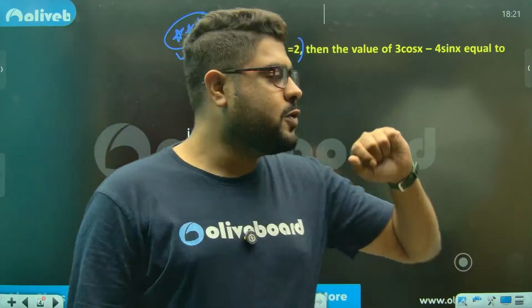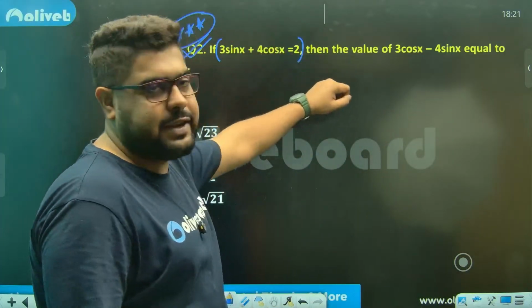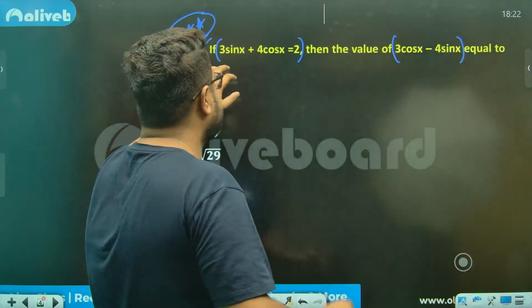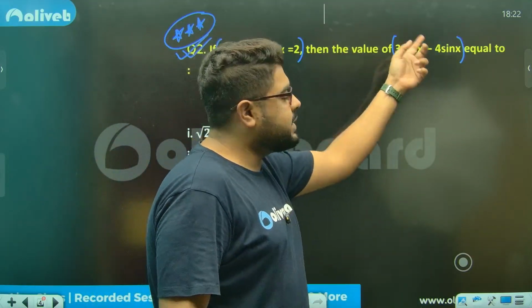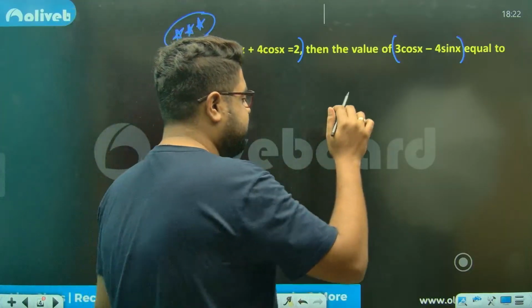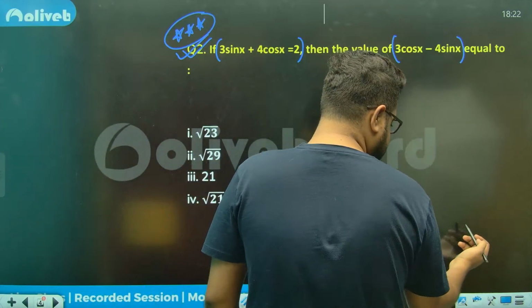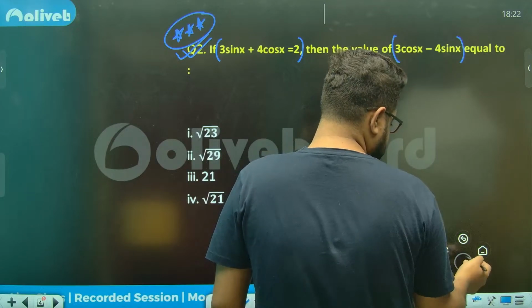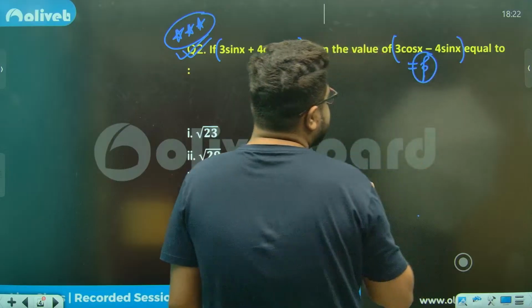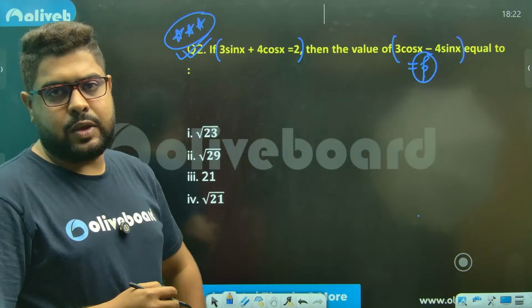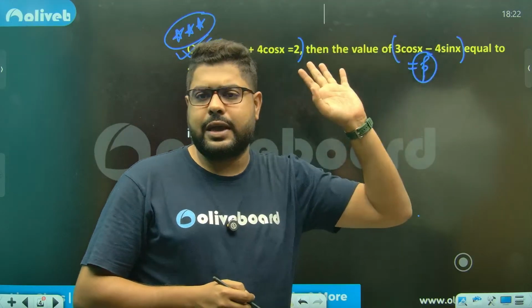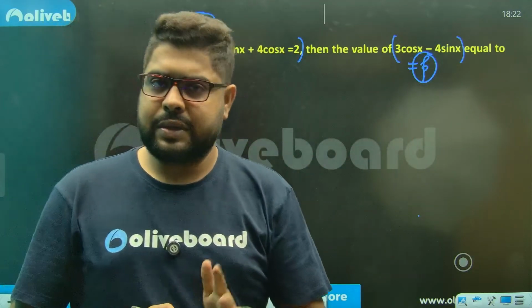If you don't know, A plus B is given, and they are asking you A minus B. Acha, not really A minus B, sorry. 3 into sine x, here they are asking 3 into cos x. Whenever you see this, the best way I can give you is this. Sir, think about this. Let's suppose the value of this is P. I need to figure out the value of P only, right?